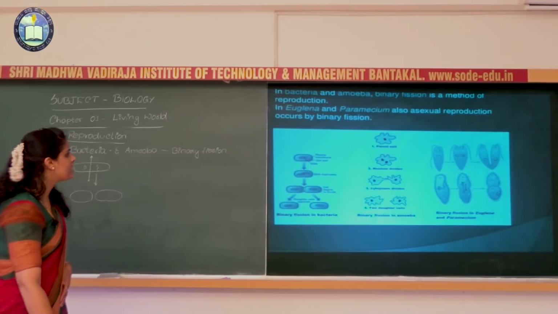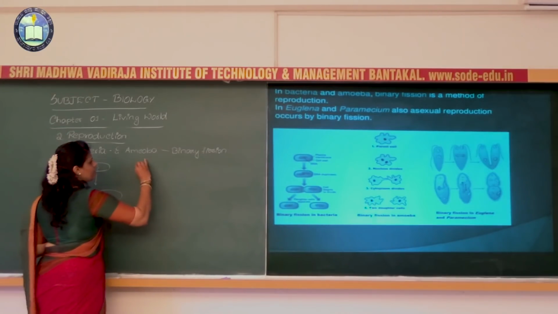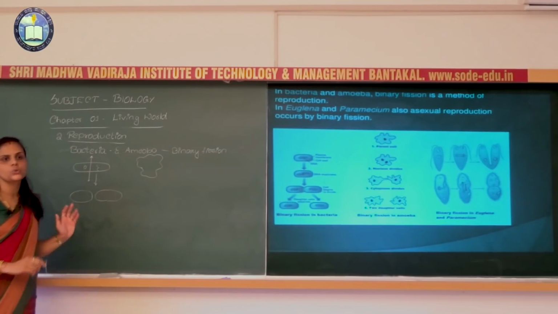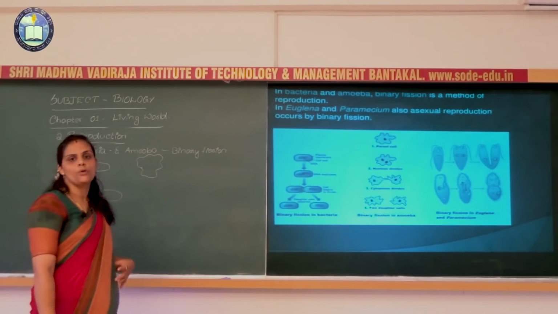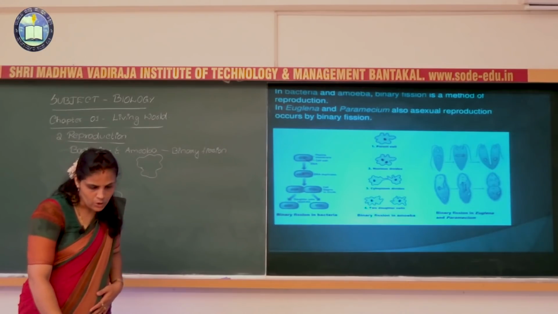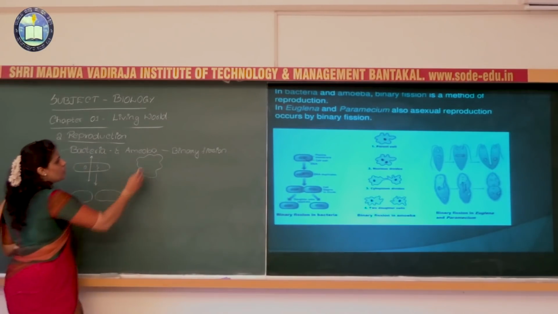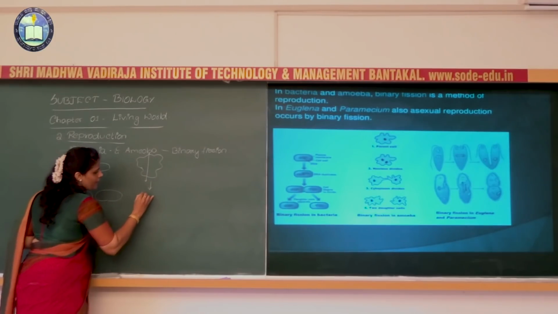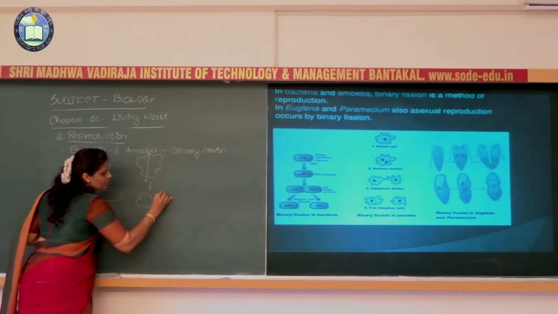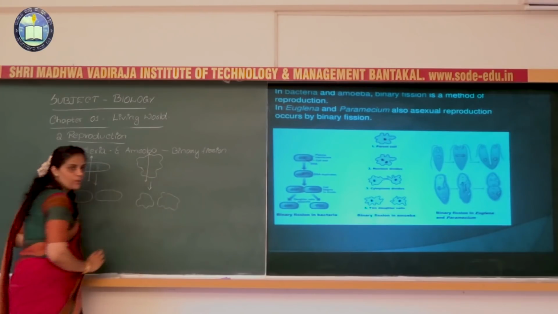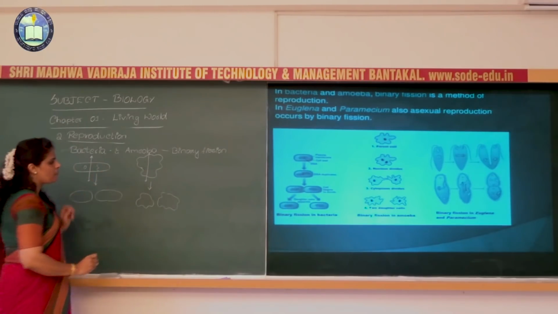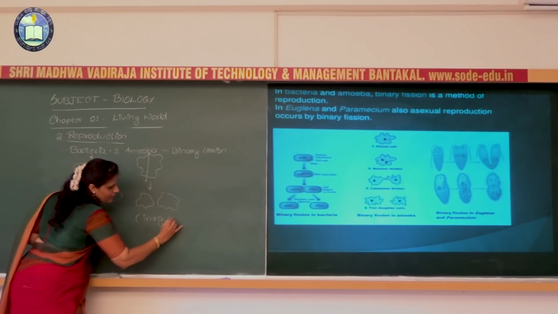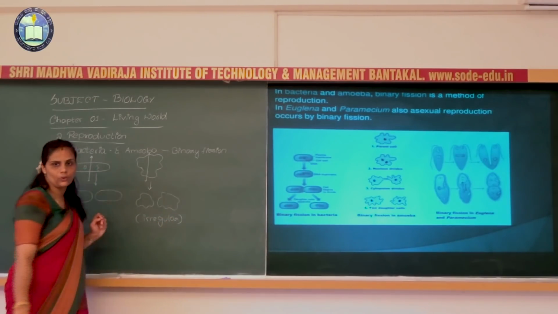If you are taking one more example, amoeba. Generally you know that amoeba has pseudopodia as a locomotory organ, isn't it? So the amoeba also undergoes binary fission. As a result, two daughter cells are produced. But this type of binary fission is generally known as irregular.